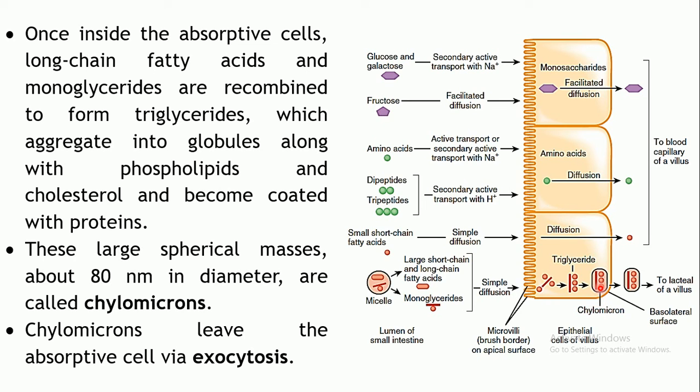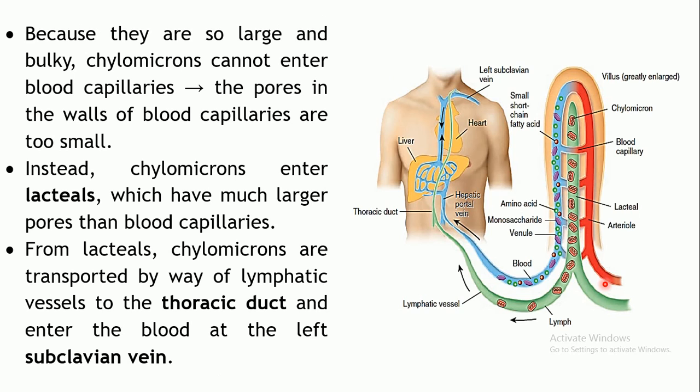Now these chylomicrons cannot cross the membrane by diffusion. The rest of all the substances have crossed the basolateral membrane by the process of diffusion, right? Facilitated or simple diffusion. But these cannot utilize diffusion. Why? Because the size is very large, right? So they utilize exocytosis to move out of the absorptive cells.